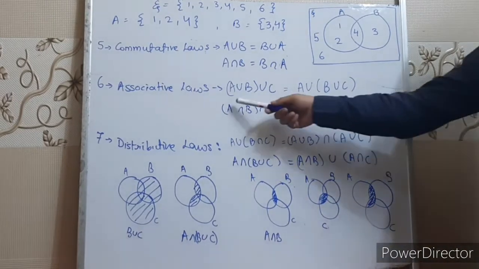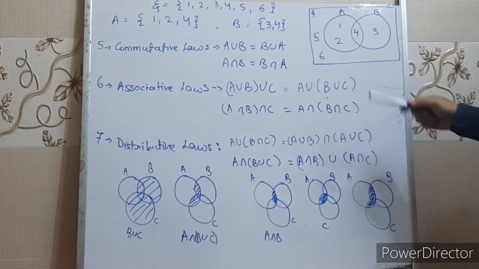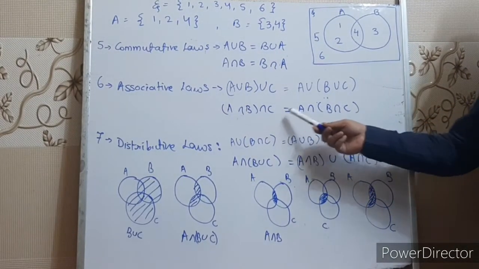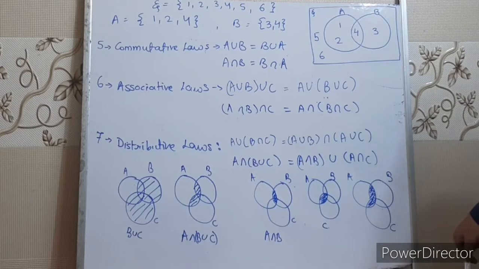Same as the associative law, which can be written as (A union B) union C equals A union (B union C). So union follows the associative law and intersection also follows the associative law. Distributive law. I have proved one law, the distributive law, here.